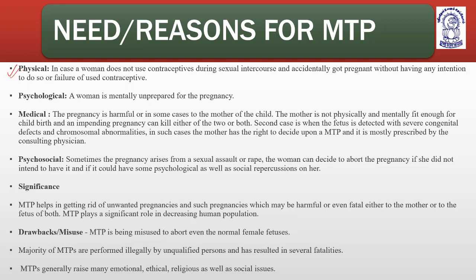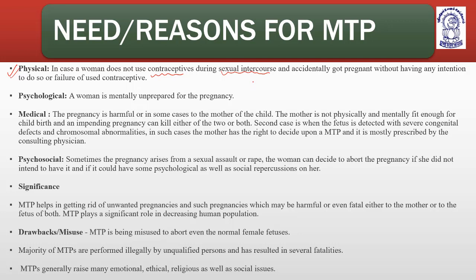Physical reasons. In case a woman does not use contraceptives during sexual intercourse, she was not willing to have a baby, but because of a mishap, by chance, she got conceived. So physically she doesn't want to be pregnant.